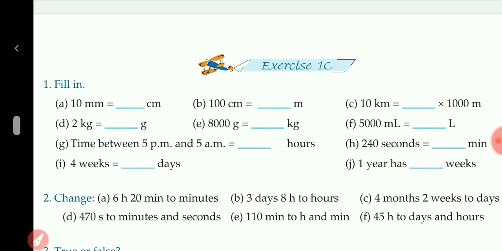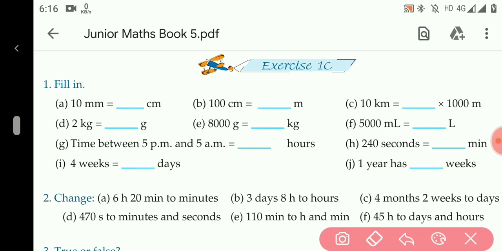This is your maths class. Today we will do exercise 1C. So let us move towards question number 1. Fill in the blanks. A part, 10 millimeter equals to dash centimeter. As we all know, 1 centimeter equals to 10 millimeter. So the answer will be 1.